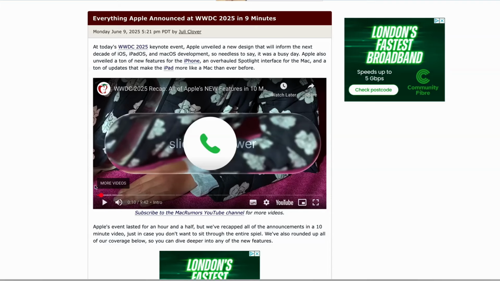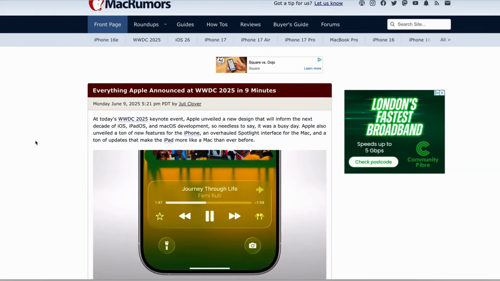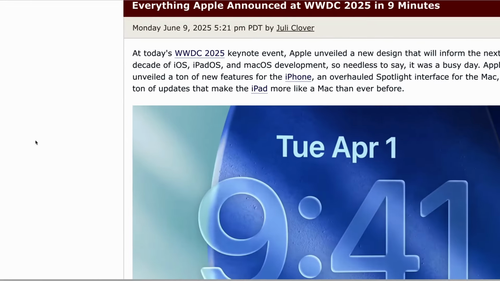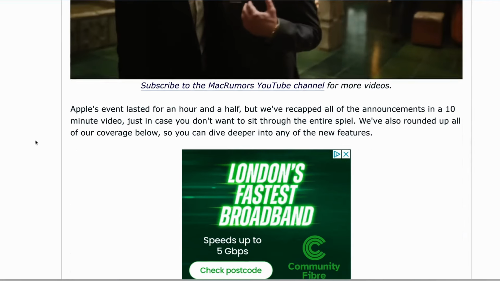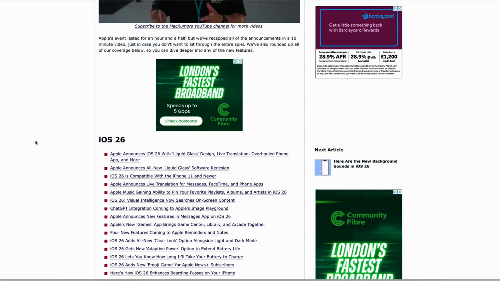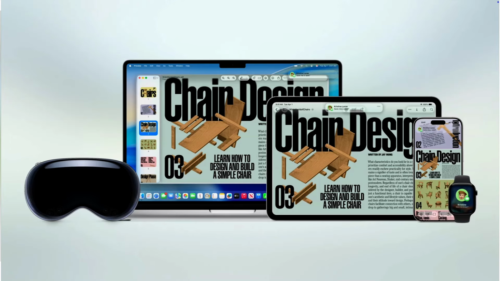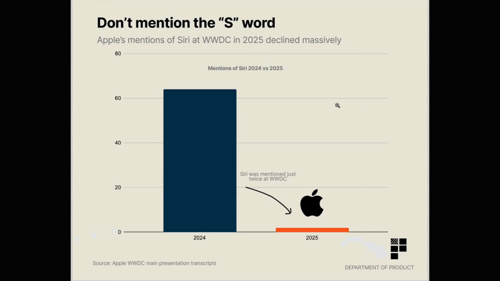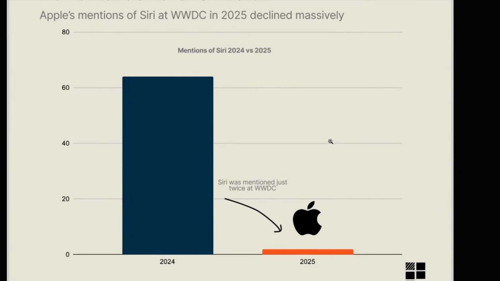So first up this week, WWDC kicked off, and compared to the other recent events from the likes of Google and Microsoft or even Dyson, this one felt strangely flat. There was an undercurrent of "don't mention AI," and some of the announcements that were made didn't quite hit the mark. So here's a snapshot of how many times the company mentioned Siri this year versus last year. Needless to say, Siri wasn't exactly the star of the show this year.